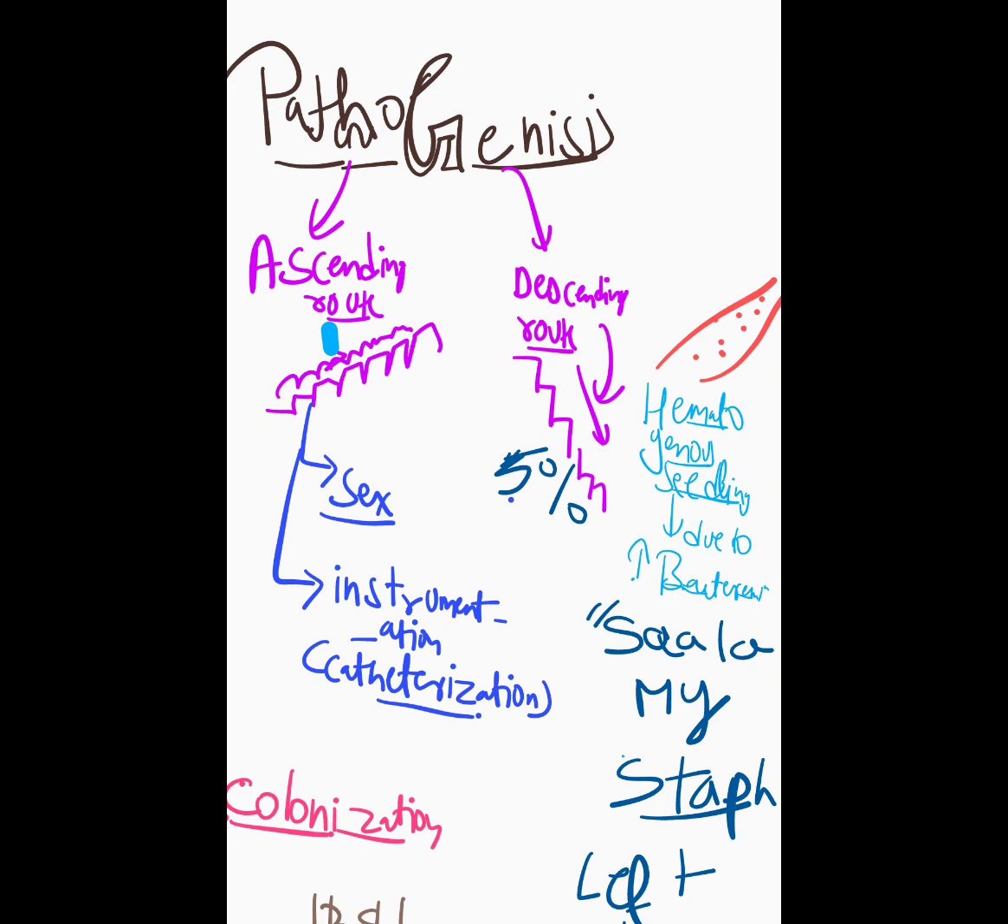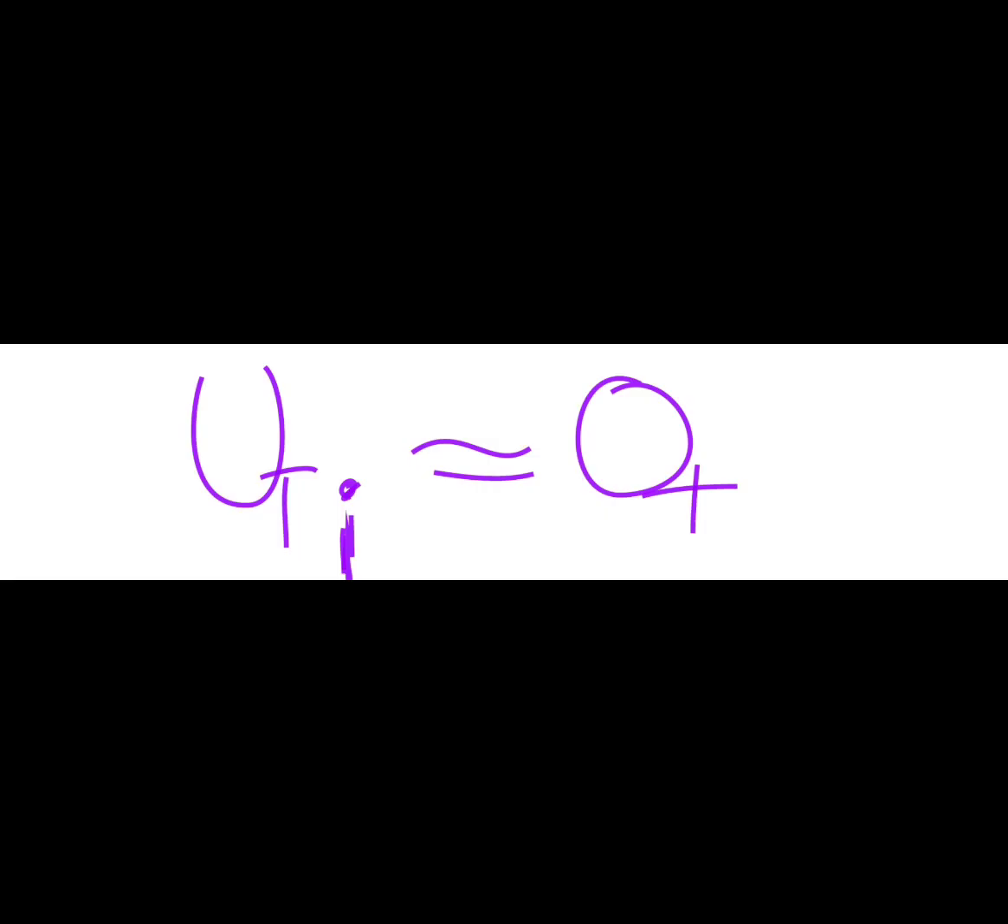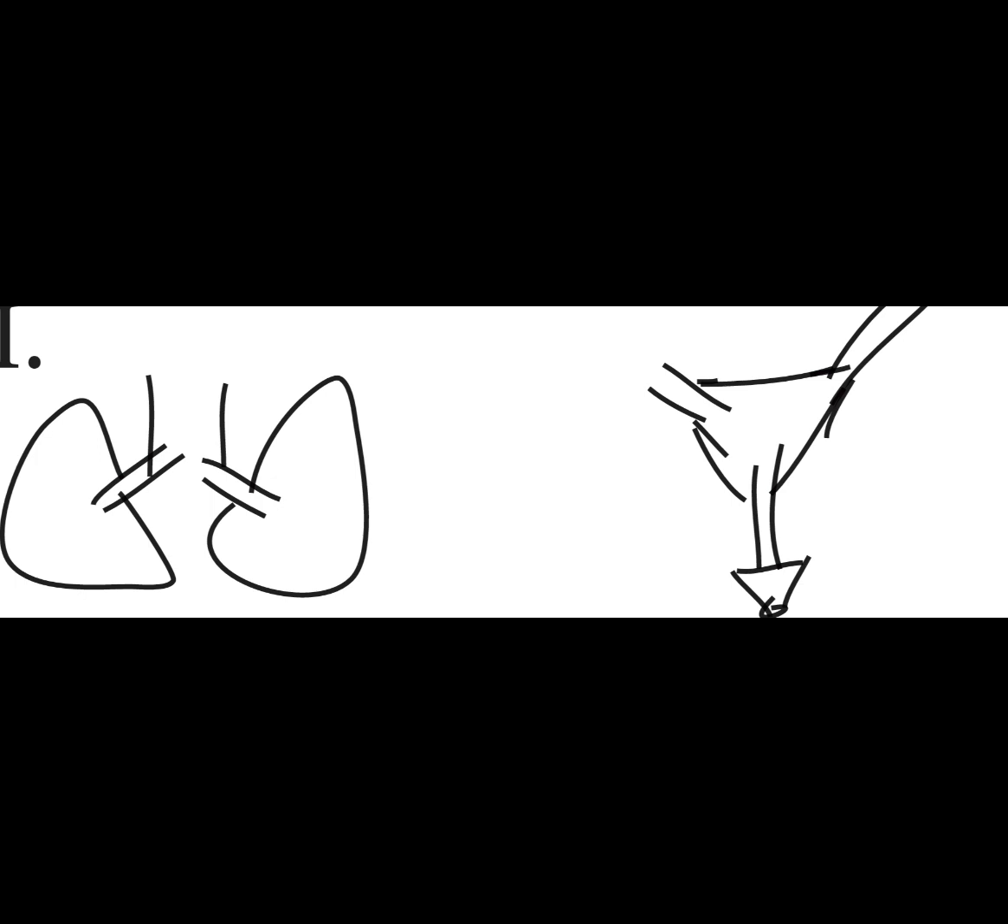Talking about lower UTI, it's seen more commonly, as I told you, because of the catheter process. Then you have the upper UTI, which is less common and more serious. Talking about the epidemiology, as I told you, it's the most common hospital acquired infection, and in the community it's the second most important infection after the respiratory aspect.